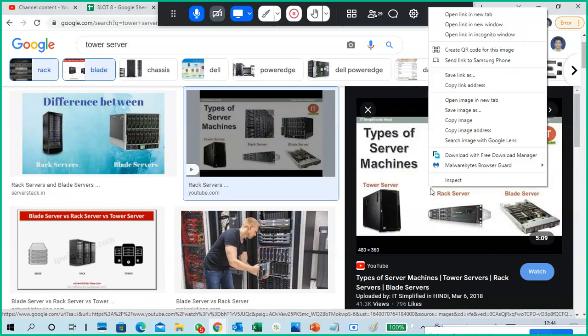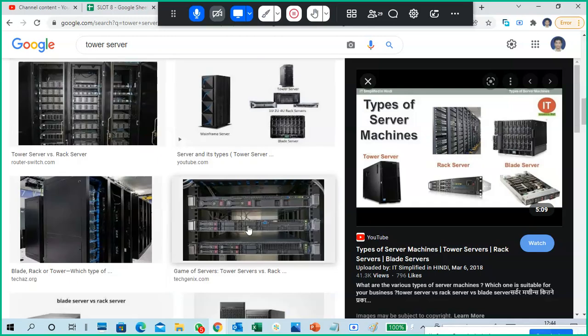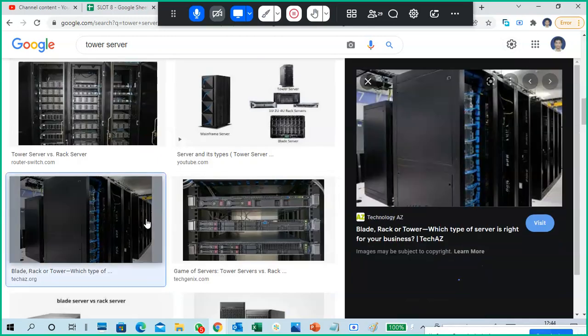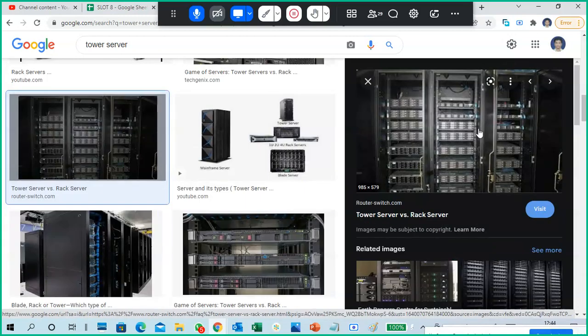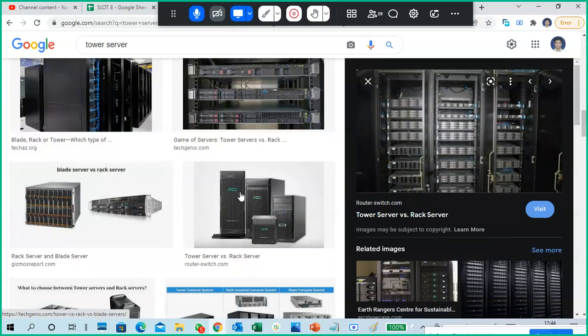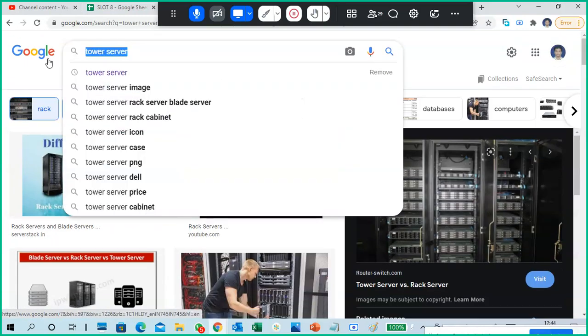Okay. So this is the picture. If I copy, it will take a lot of time to load. So this is the blade server. So physical servers, and these physical servers are inside a data center. So what is this data center?